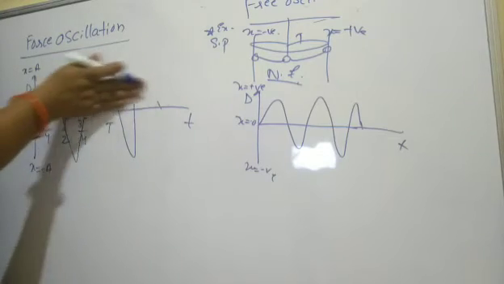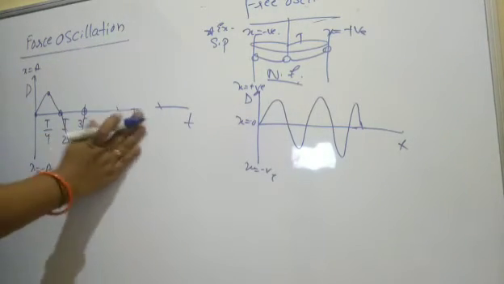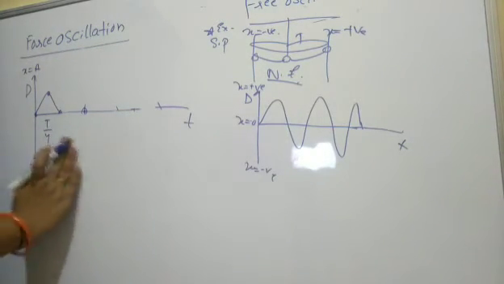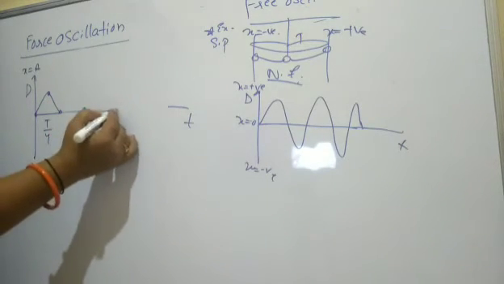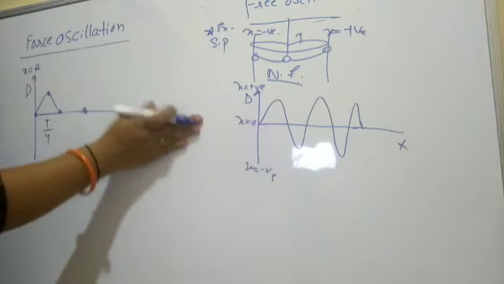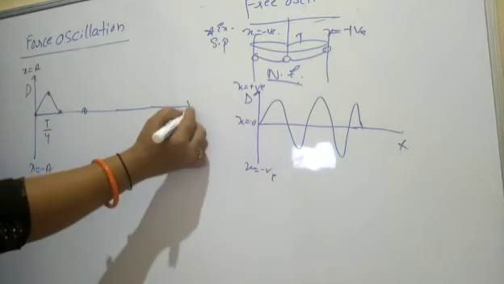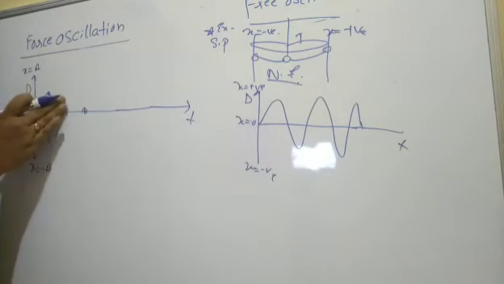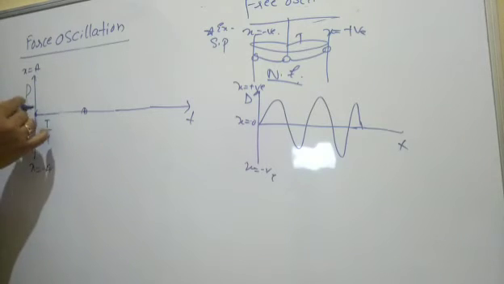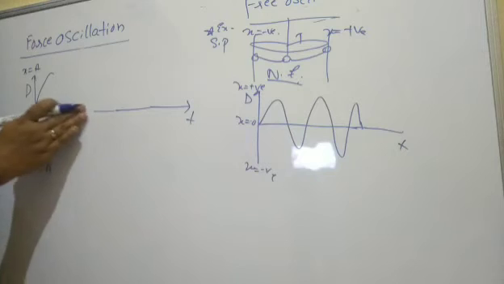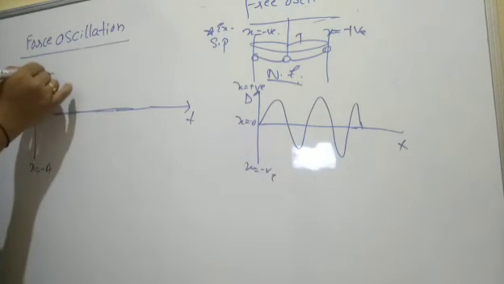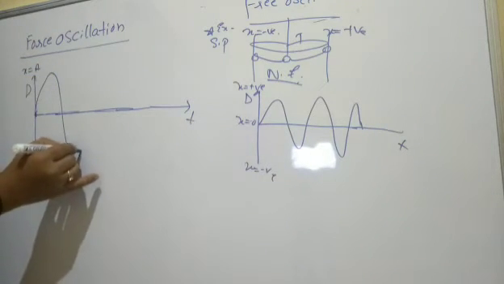Consider the medium in which the body is executing simple harmonic motion. The amplitude is not going to be constant here. It will move towards the extreme position. I'll remove this so the time period doesn't disturb you.